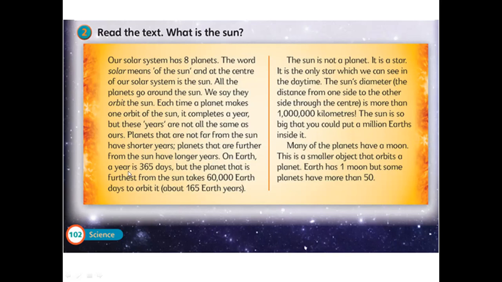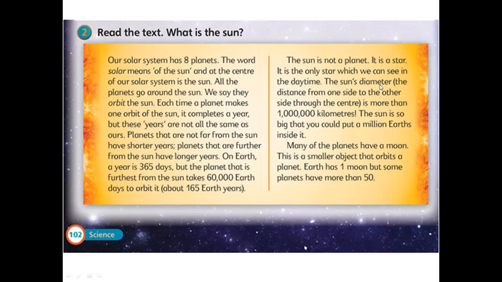On Earth, a year is 365 days, but the planet that is furthest from the sun takes 60,000 Earth days to orbit it, about 165 Earth years. The sun is not a planet, it's a star. It is the only star which we can see in the daytime.